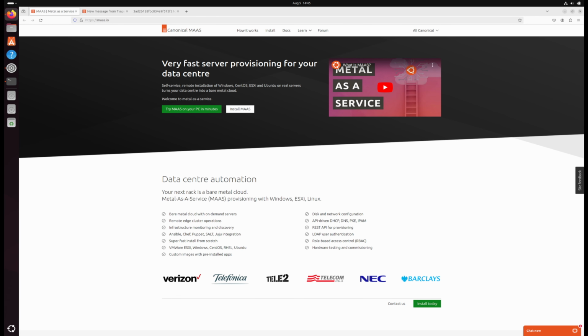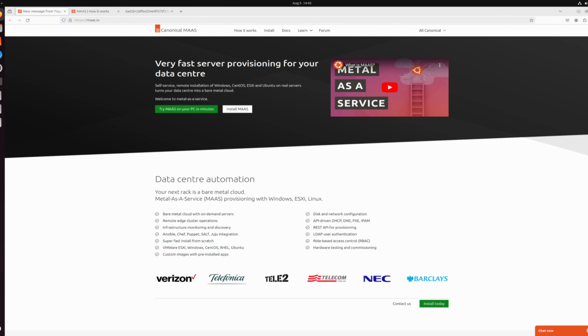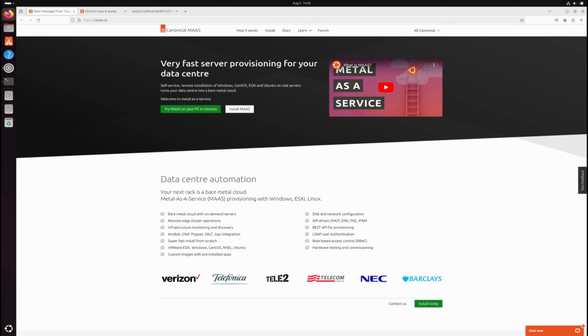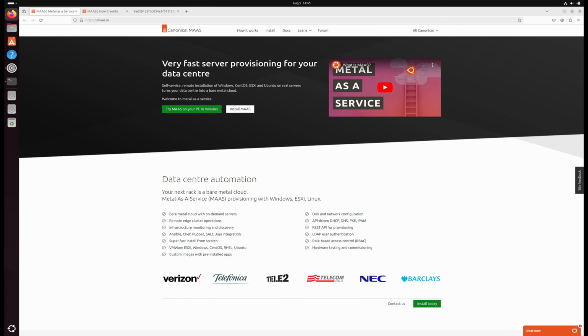Think about any of your favorite cloud providers, for example Amazon, Azure or Google Cloud, where you can manage virtual machines as per your needs. You can spin them up, provision them, and reconfigure them as needed. In a similar fashion, MAAS lets you do everything you could do in a cloud environment with the physical servers.